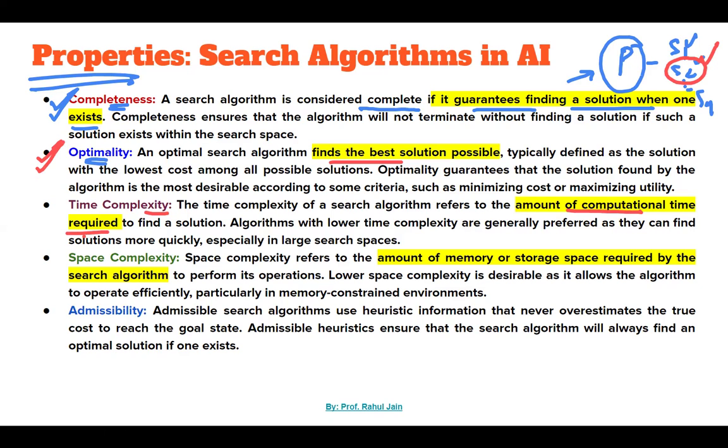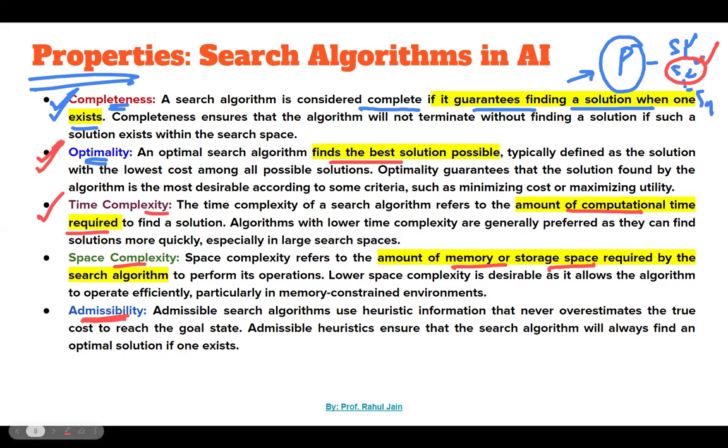Time complexity is the amount of computational time that is going to be required to compute that problem. So if we are solving a problem, the computational time required to solve any particular problem is the time complexity. Space complexity is the amount of memory or storage that is required to execute that problem.